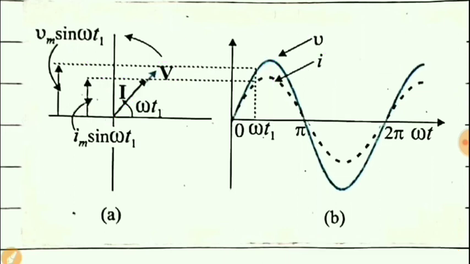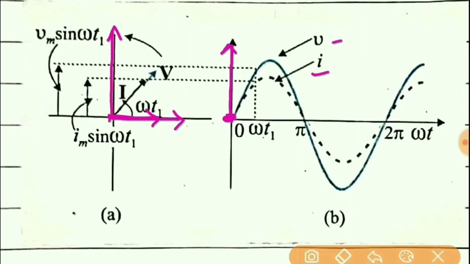Now when the resistor is connected in a circuit at time t equal to 0, you can see the magnitude of both the values of I and V with respect to the vertical line is 0, and hence here also both the phasors will be represented along the x-axis, and so their projection on the y-axis will be 0.